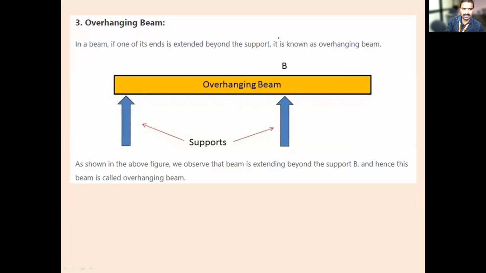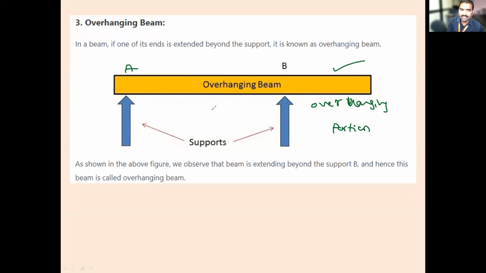Initially from A to B, if it is only A to B, then it is called a simply supported beam. If a portion of the beam is extending away from the support, then that portion is called the overhanging portion, and the entire beam is called an overhanging beam.